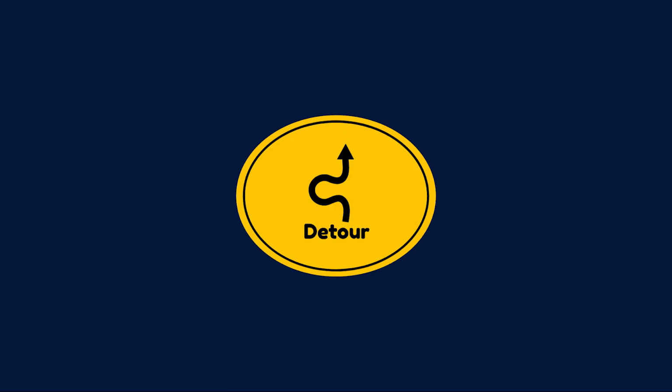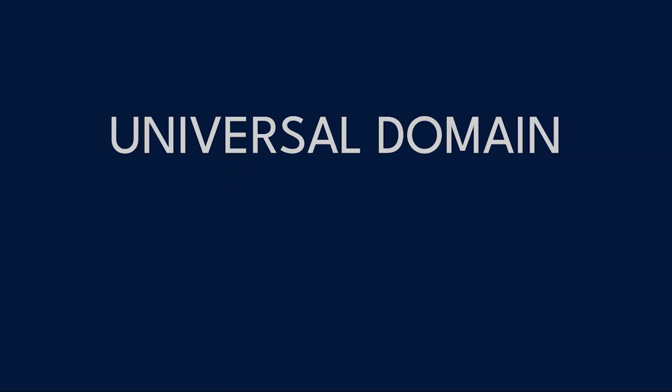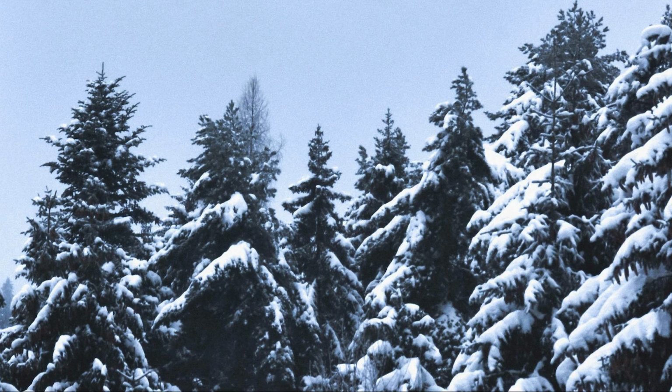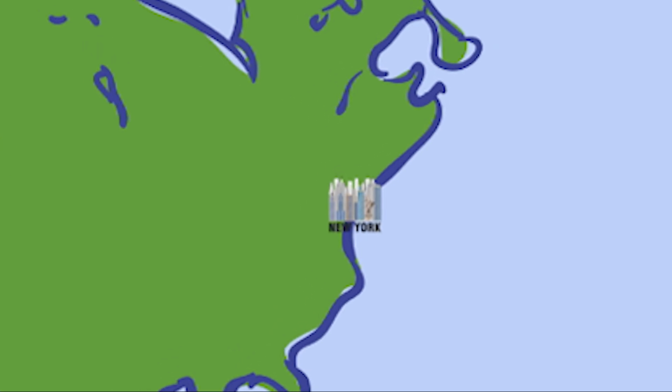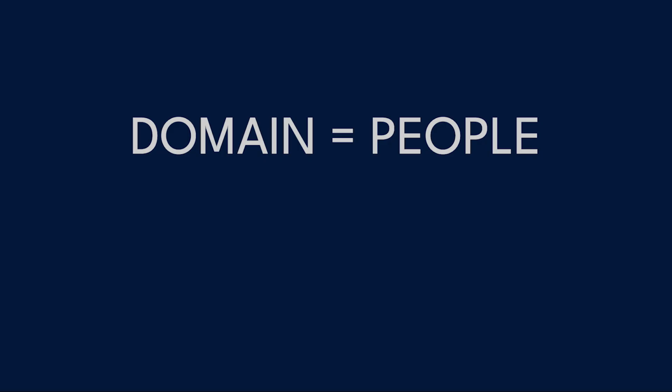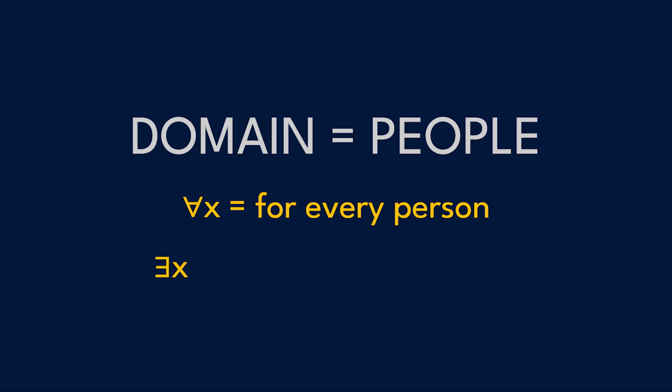It's time for the final boss battle. Overlapping quantifiers. Sometimes we stack quantifiers like this. But first, another quick detour. We've been assuming the universal domain, that all x means literally everything. Galaxies, cities, pine trees, ladybugs. But using a restricted domain is sometimes more convenient. It allows us to zoom in and say, let's only talk about people. In that case, all x means for every person, and there is an x means there is some person. A restricted domain makes messy sentences manageable.